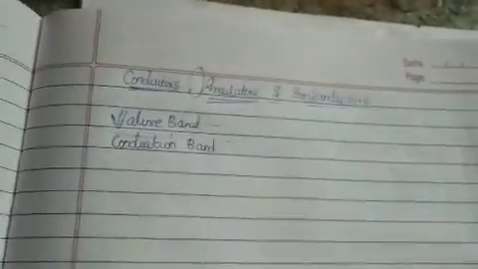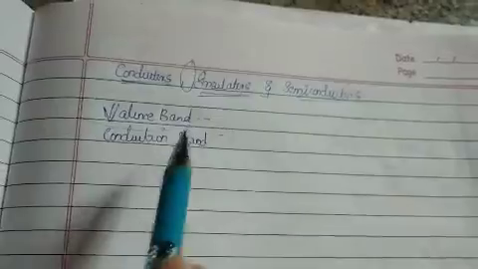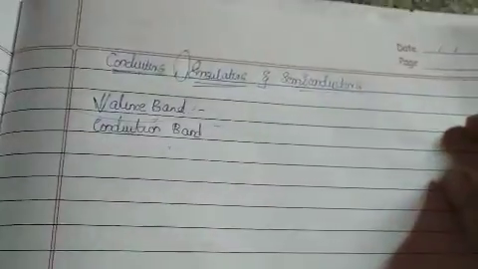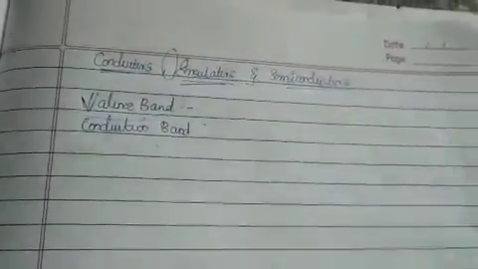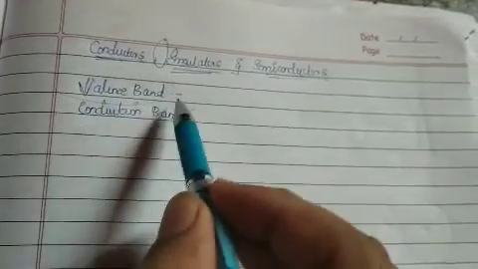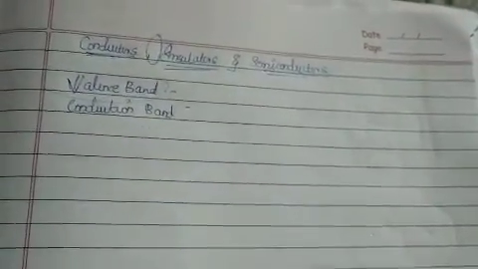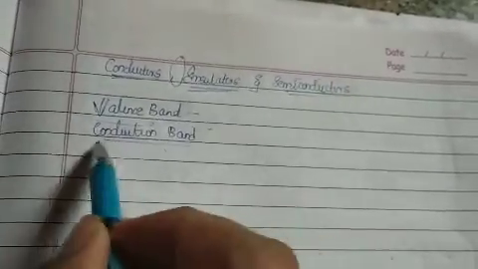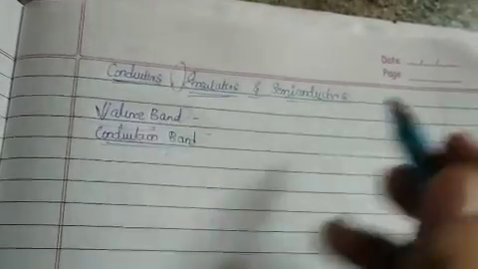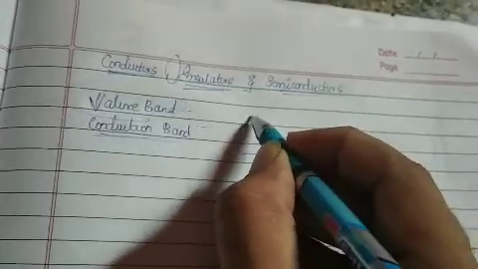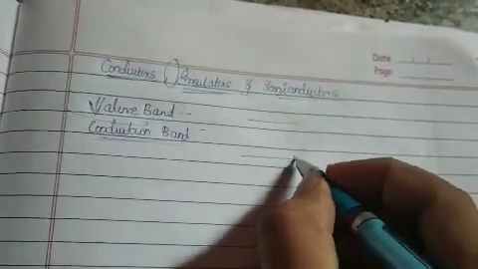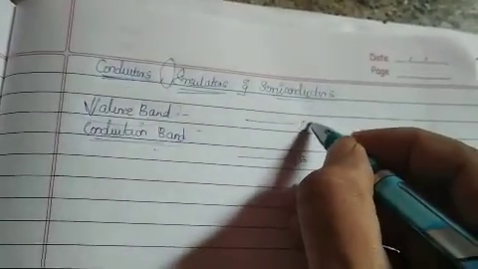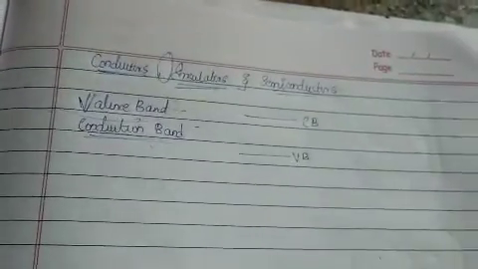So what do you mean by the valence band? You have to remember that the valence band is a strip of band which consists of the valence electrons of your substance. Whereas the conduction band is the band lying over the valence band. For example, if this is your valence band, on top of it lies the conduction band.